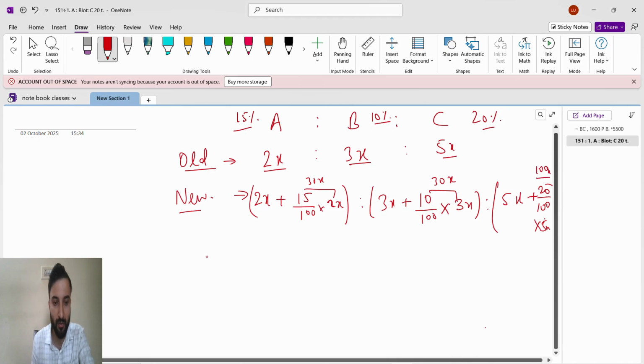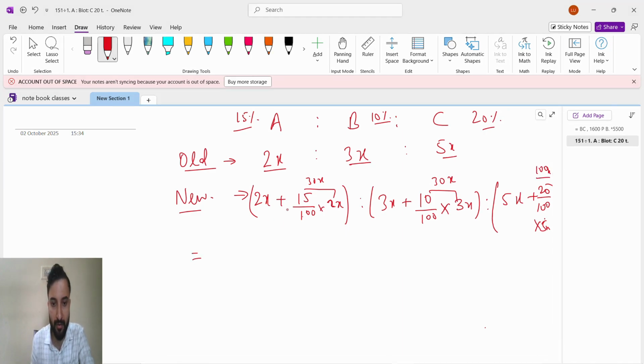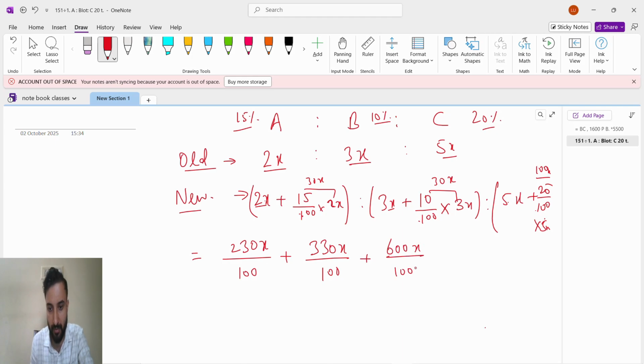Now how will we write here? 100 times 2x becomes 200x, plus 30x, it will become 230x by 100. Plus 100 times 3x is 300x, plus 30x, 330x by 100. Plus 100 times 5x is 500x, plus 100x, 600x by 100.